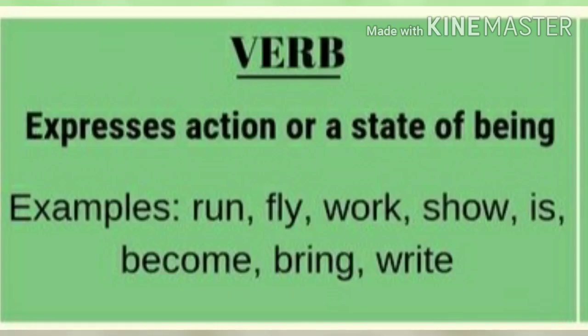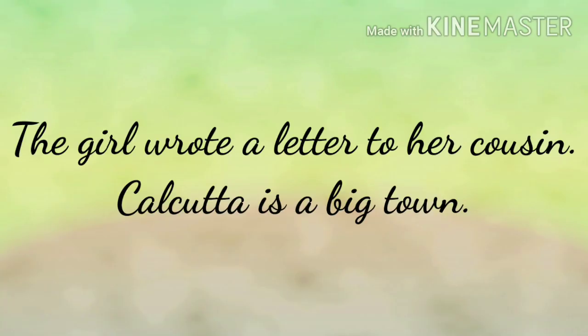Next part of speech is verb. A verb expresses action or a state of being. Examples: run, fly, work, show, is, etc. Now read these examples. The girl wrote a letter to her cousin. Here, wrote is a verb. And the second sentence, Calcutta is a big town. Here, is is a verb.